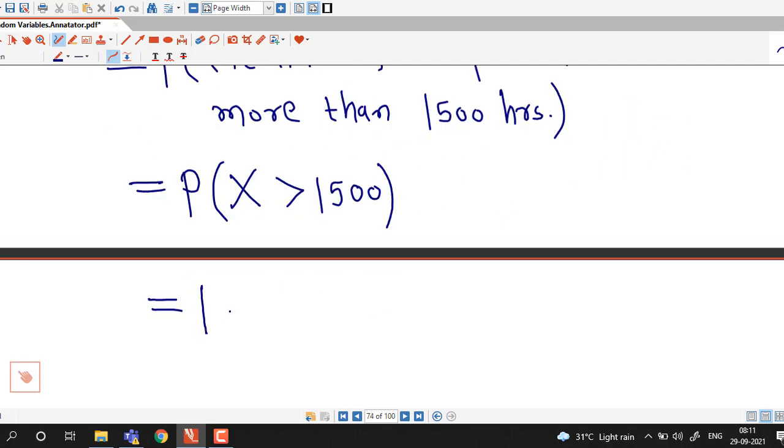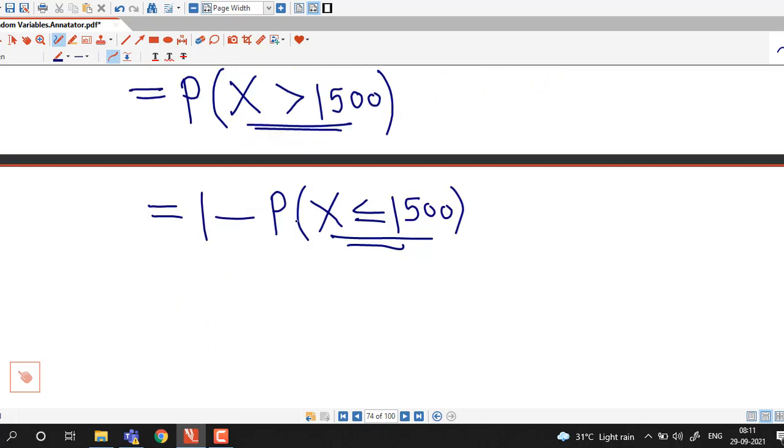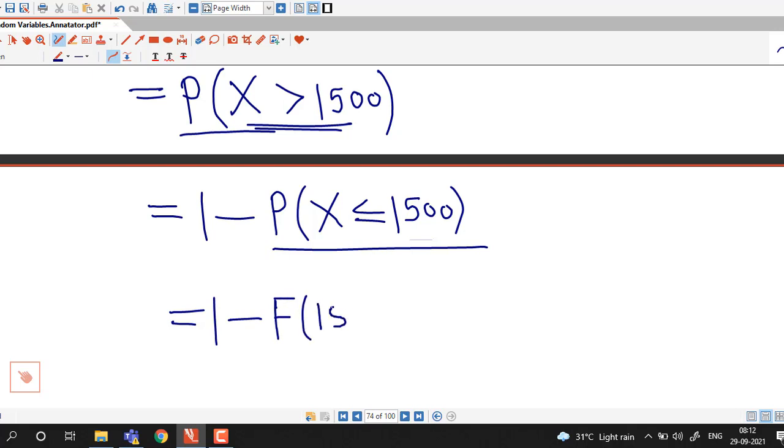This is 1 minus the probability that X is less than or equal to 1500 hours. These two events are complementary, so the sum of their probabilities must be 1. Using the concept of the complementary event, the probability that X is more than 1500 equals 1 minus the probability that X is at most 1500 hours. By the definition of CDF, this is the value of the CDF at 1500 hours.